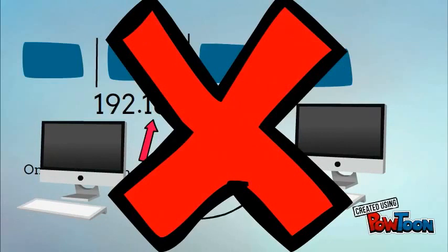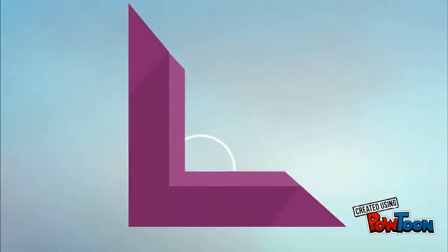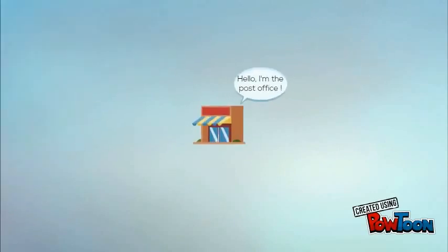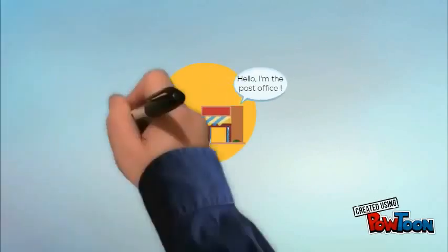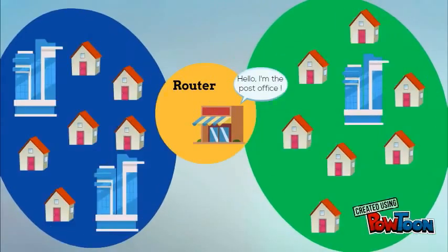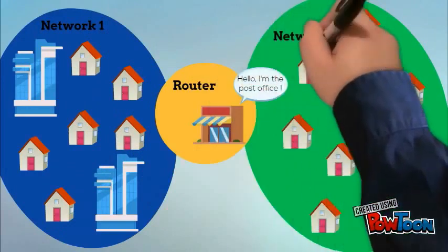Stop. Oh, what? This is really boring. Okay, let's see this from different angles. Imagine that you are in your city's post office, okay? The post office? Maybe. This represents the router. The city represents the network, and machines on this network are represented by houses. What? Houses? Machines? Let me explain.